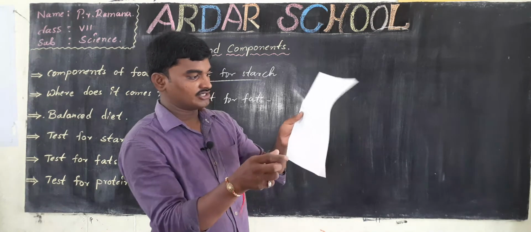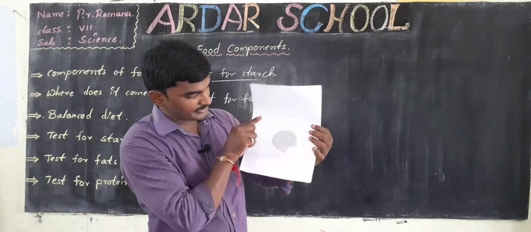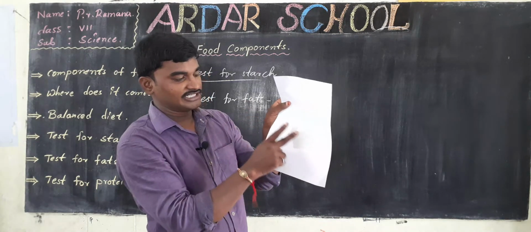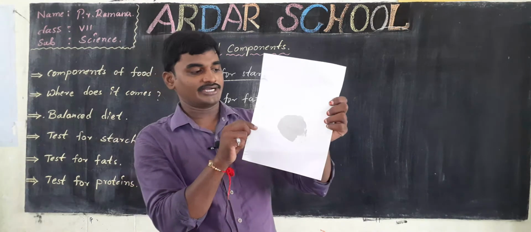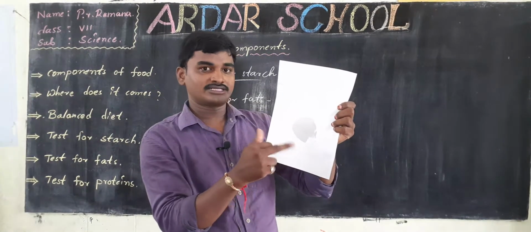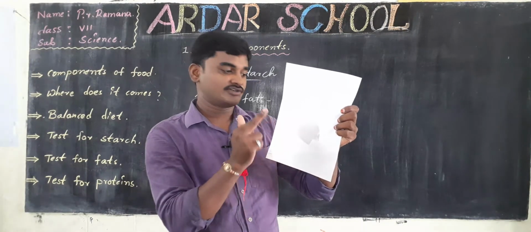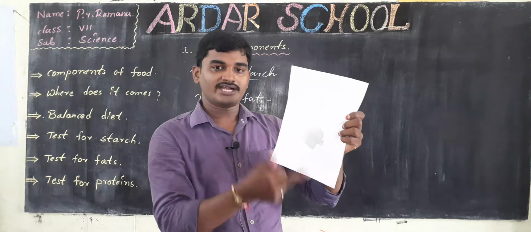See where I have applied. We can observe this paper has completely turned transparent. If the paper turns transparent, then we can say that the food contains fats.